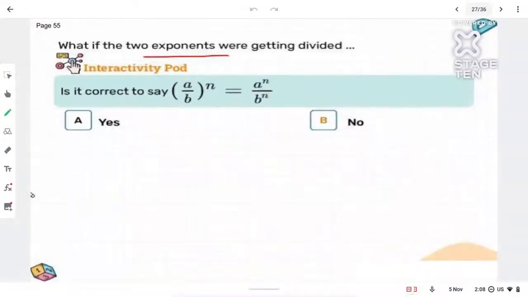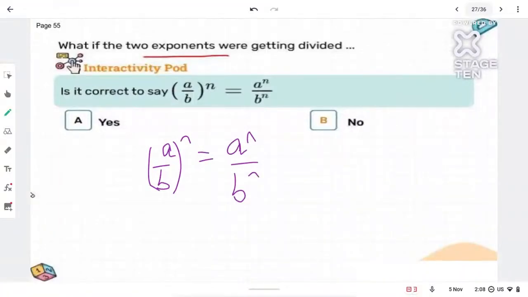Now next law. Can I say this was for multiplication? Can I say for division also, a by b whole raised to n is a raised to n by b raised to n? Yes or no? We did the same for multiplication. Is it applicable for division? Yes or no? Tell.